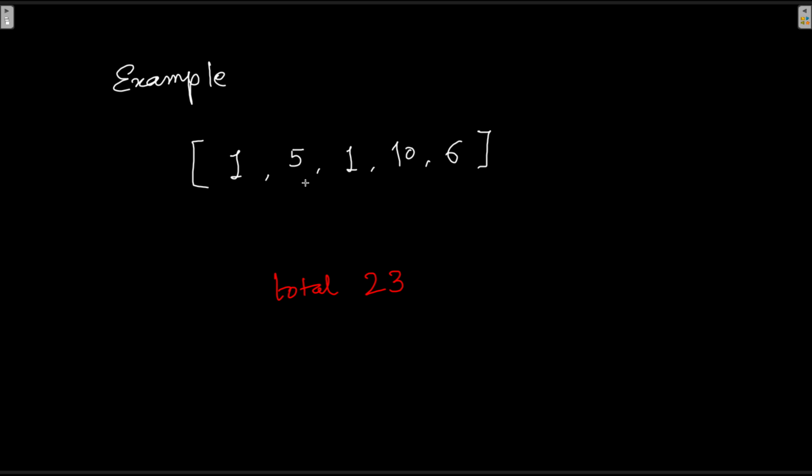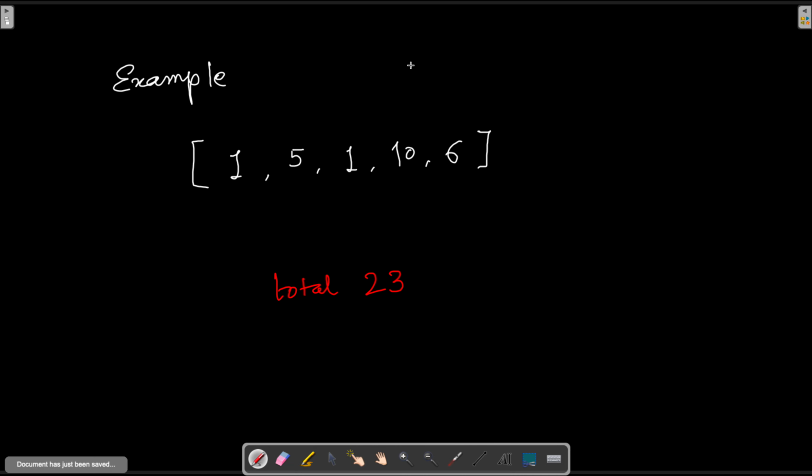Let us see another example. This time the total is 23. That means we need to find a subset whose elements addition is going to be 23 divided by 2, and that is 11.5. Now the question already states that all the elements are going to be positive integers. So if all the elements are positive integers, then I don't think there is any possibility of making addition 11.5. So we can already state that no, there cannot be any such subset.